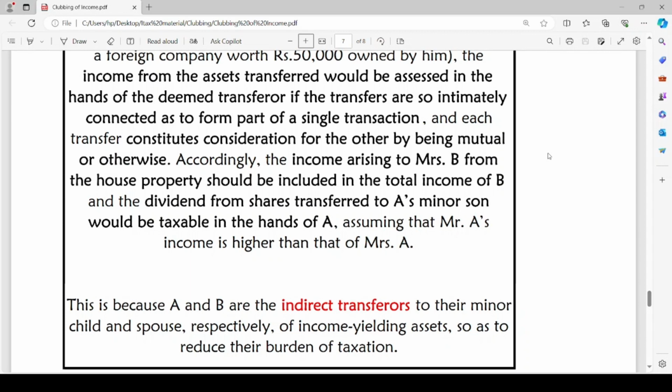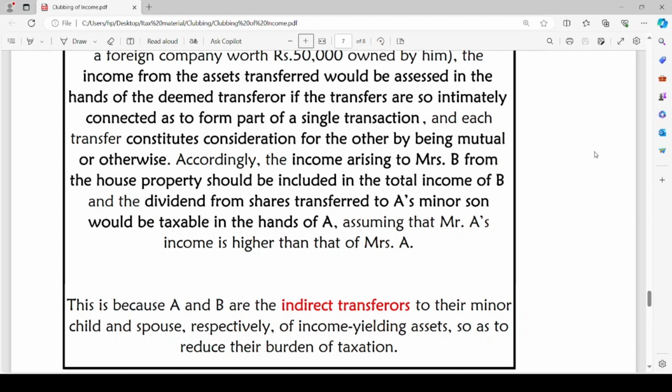This is because in the case of such cross transfer, Mr. A and Mr. B are indirect transferors to their minor child and spouse. Mr. A is acting as indirect transferor to his minor son.